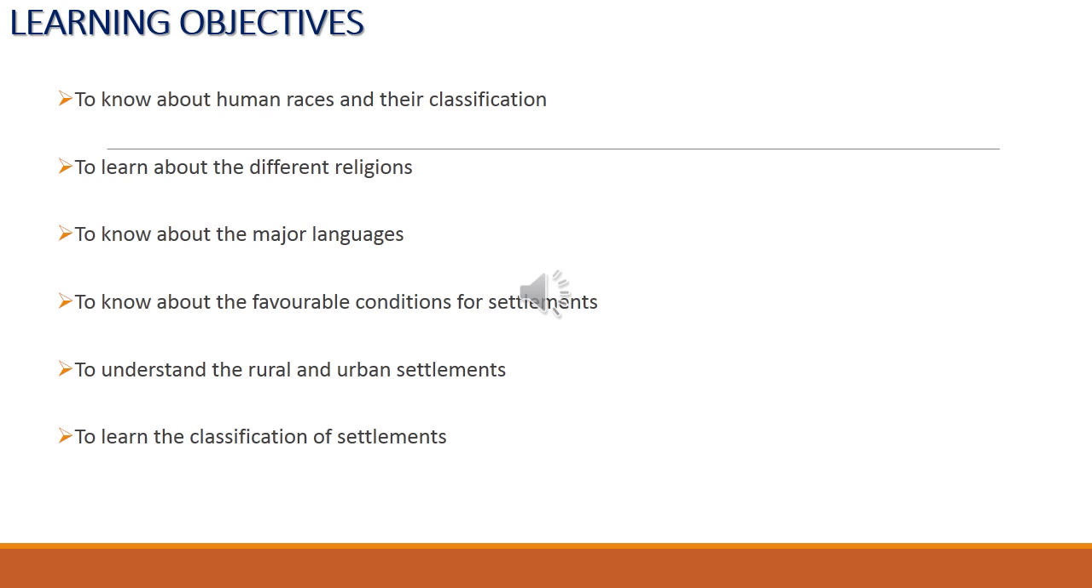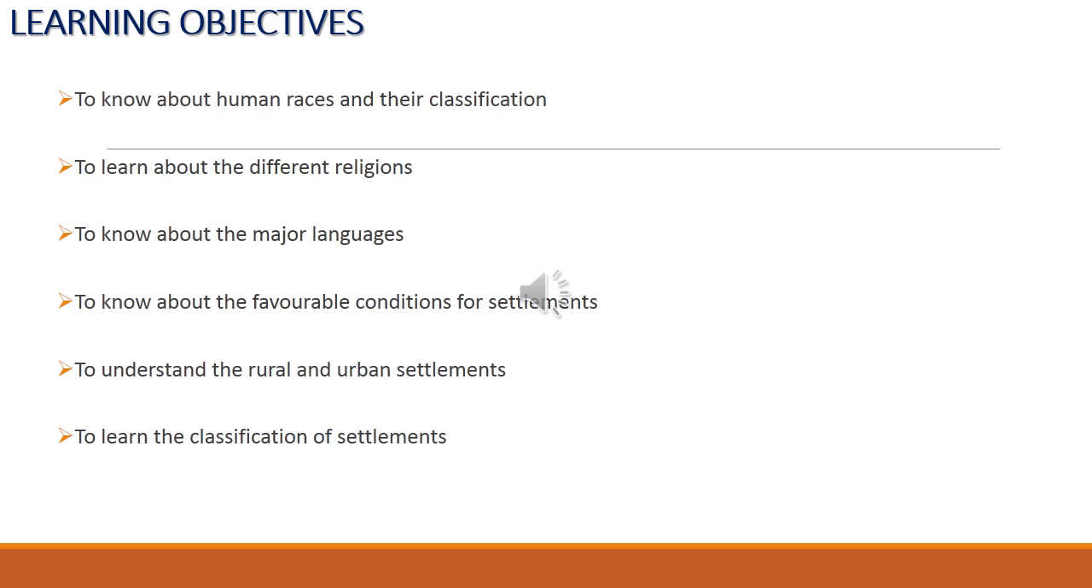Then to understand the rural and urban settlement, we will learn about rural and urban settlement. Then finally the classification of settlement. Commonly it is classified as rural and urban, and apart from that settlements are classified into various types. So what are they? You will learn in this lesson.